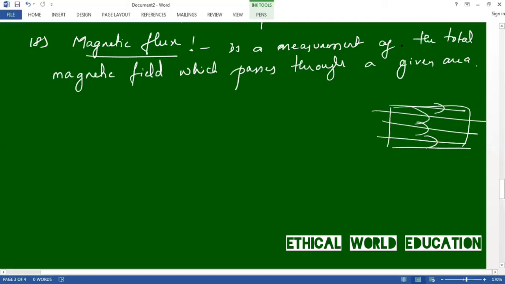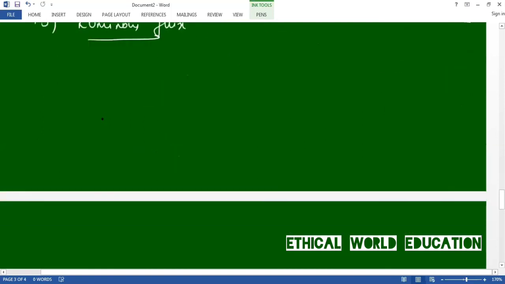Let us take the 19th one. That 19th one is luminous flux. Let us learn about this. Let us study the definition of this. Okay. Luminous flux or luminous power.